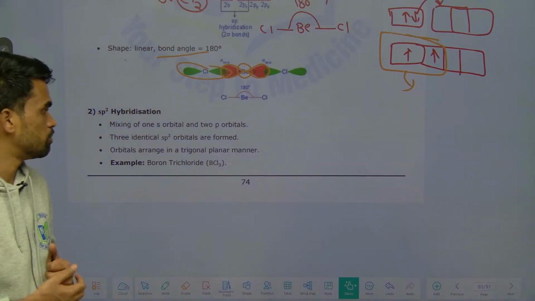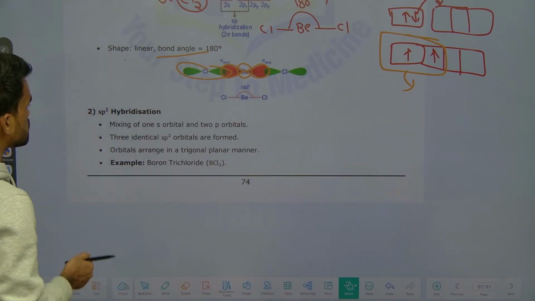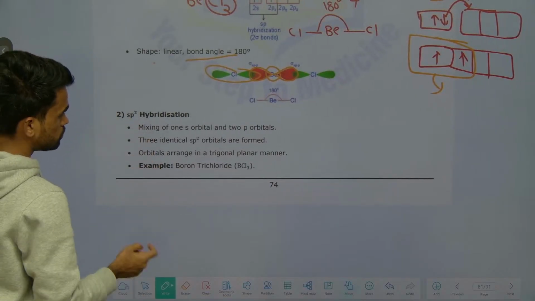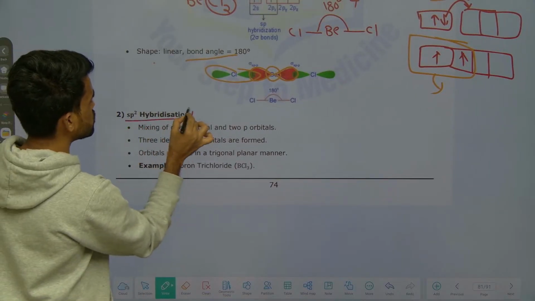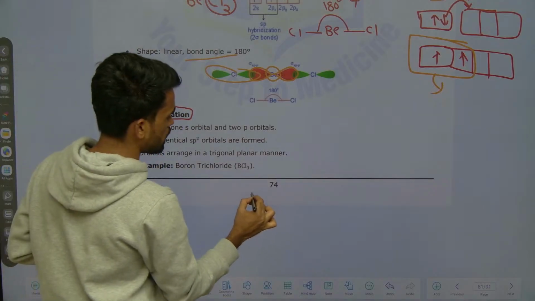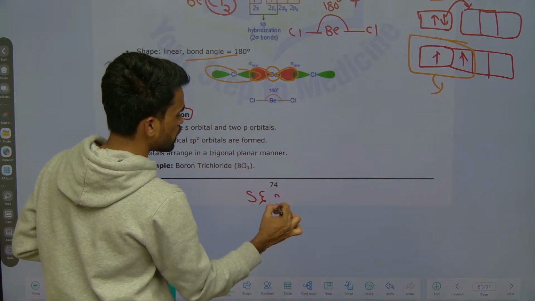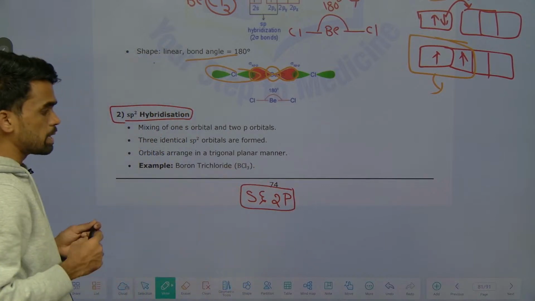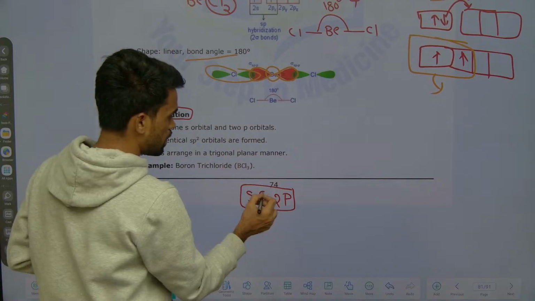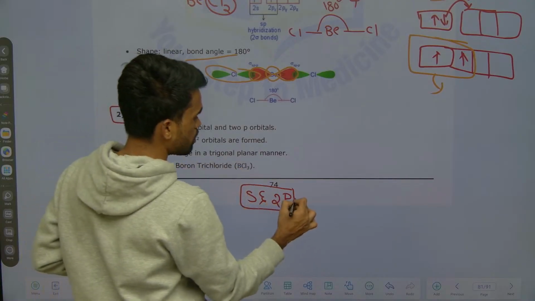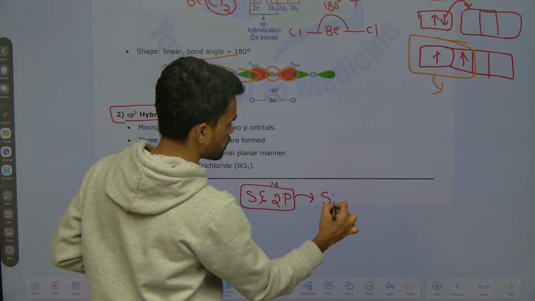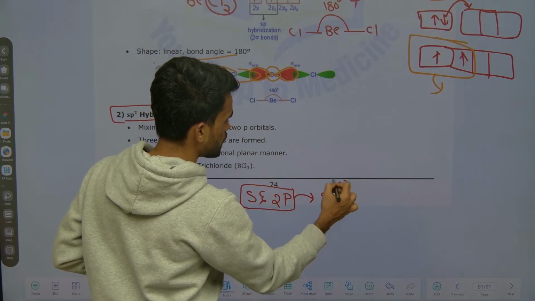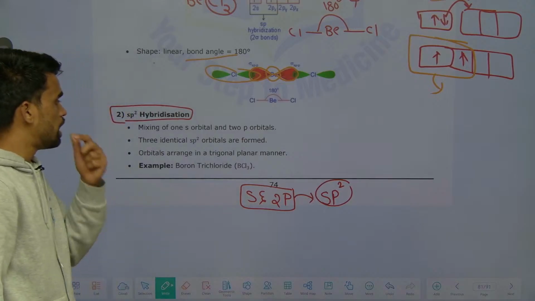Like this you get an sp hybridized molecule with the help of the s and p orbitals of beryllium. Now the next one is sp2 hybridization. sp2 hybridization is possible by mixing one s orbital and 2 p orbitals. What happens when they undergo mixing? They form hybrid orbitals, so you get sp2 hybridization.